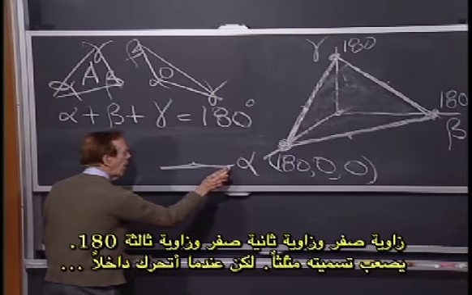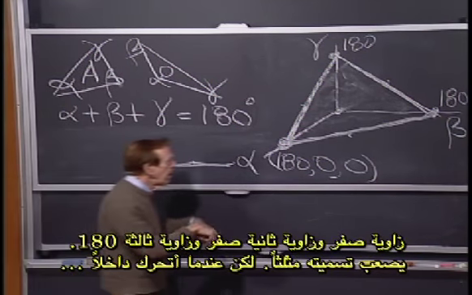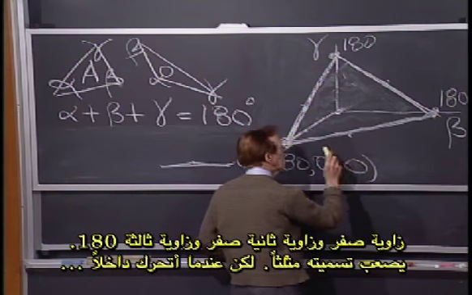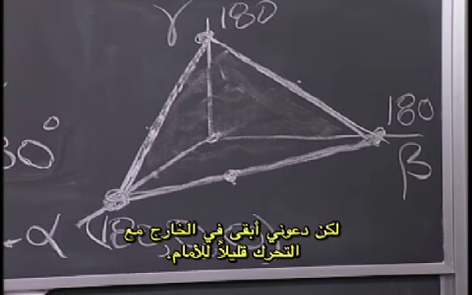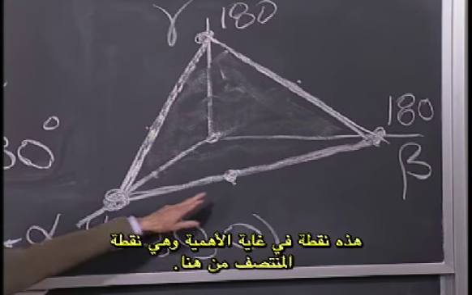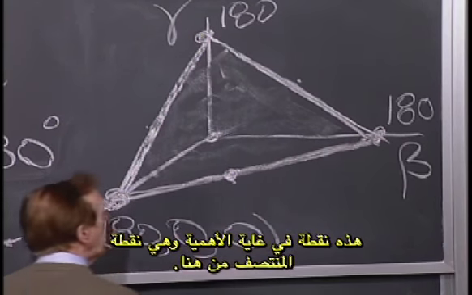1 angle 0, 1 angle 0, 1 angle 180. Not much of a triangle. But when I move inside, suppose, well, let me stay on the outside, but move along a bit. That's a quite important point. That's the point like halfway between here.